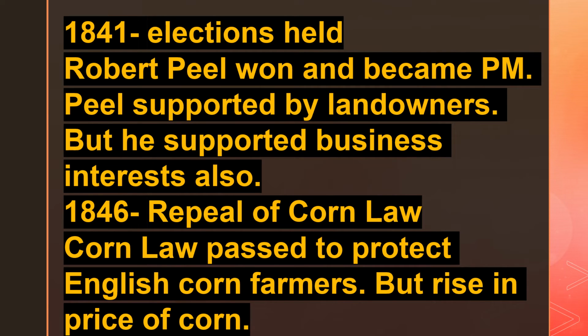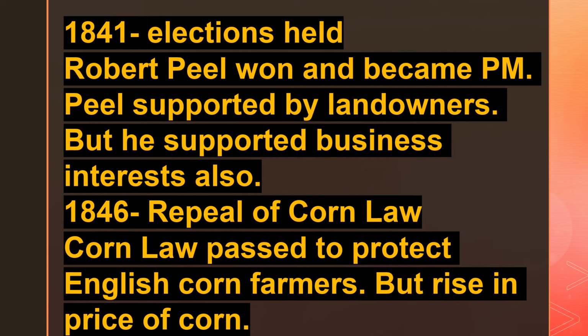So he was supported by the landowners. But at the same time, Peel himself was the son of a manufacturer and he supported business interests. So that is a contradiction. He was supported by the Conservative Party, but he himself had interest in business. So he combined both support of the landowners plus interest in business.